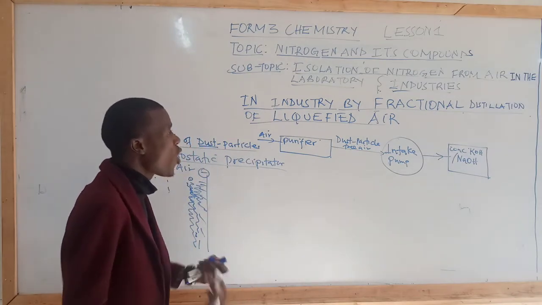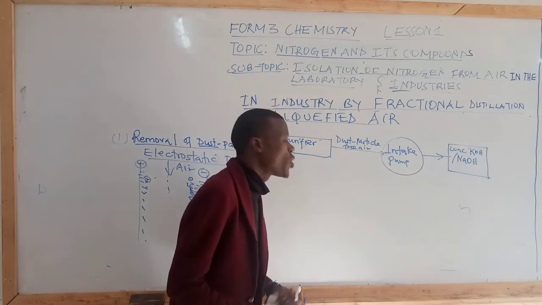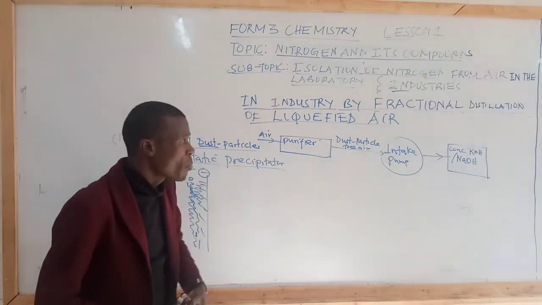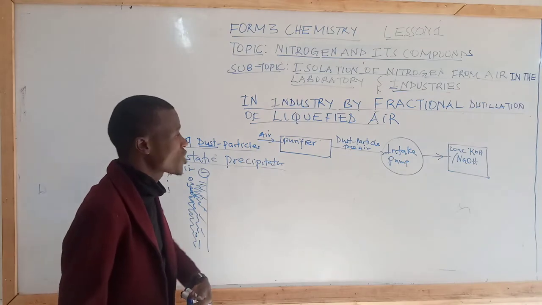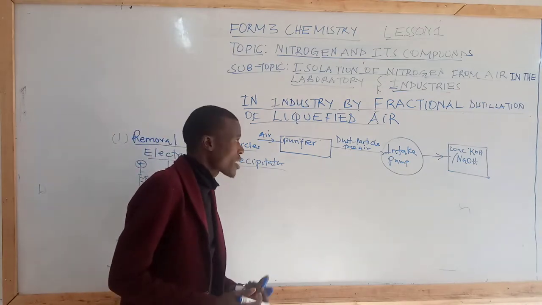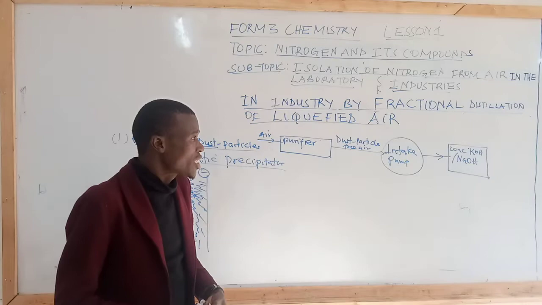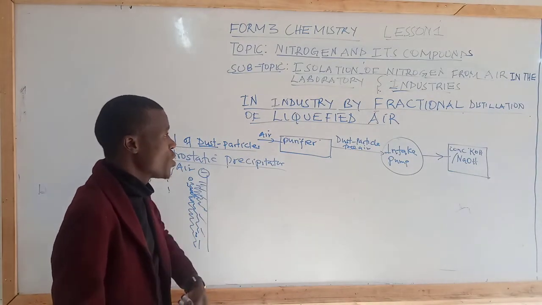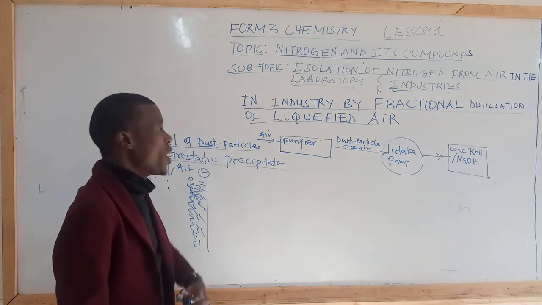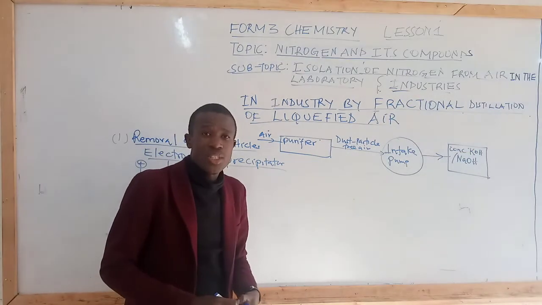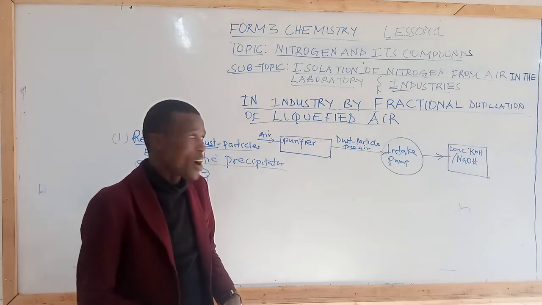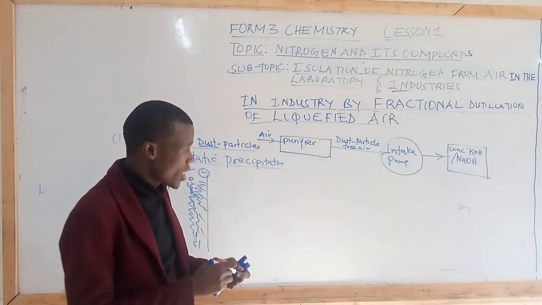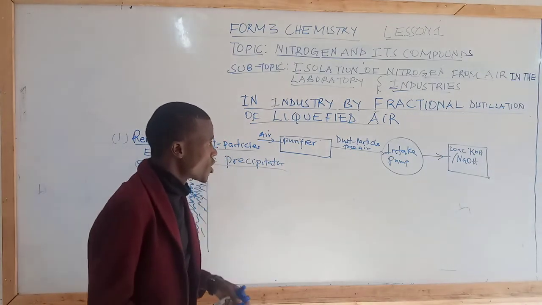In excess, the product formed will be potassium hydrogen carbonate or sodium hydrogen carbonate. And if we use carbon 4 oxide in small amount, we shall form sodium carbonate and water. You can refer to the first part, where we explained those equations and chemical reactions.